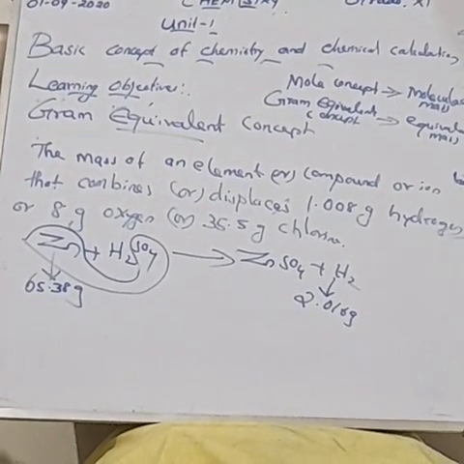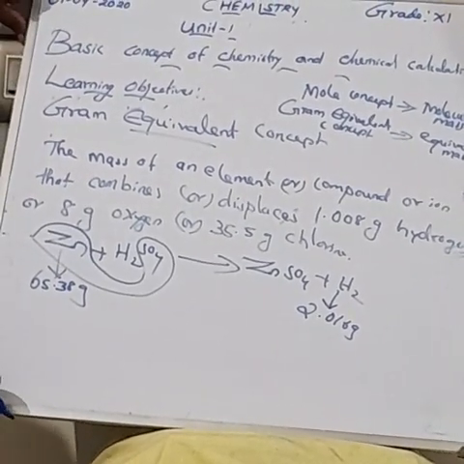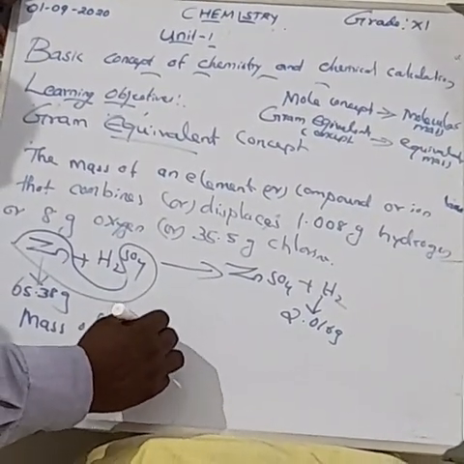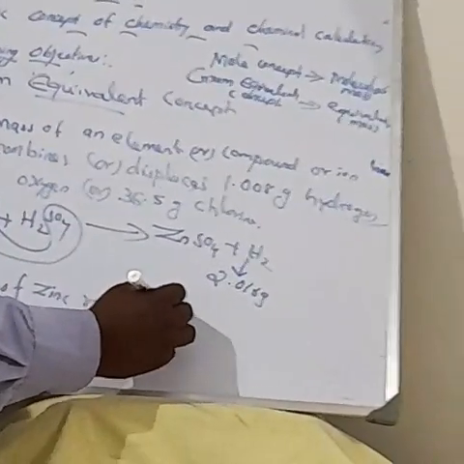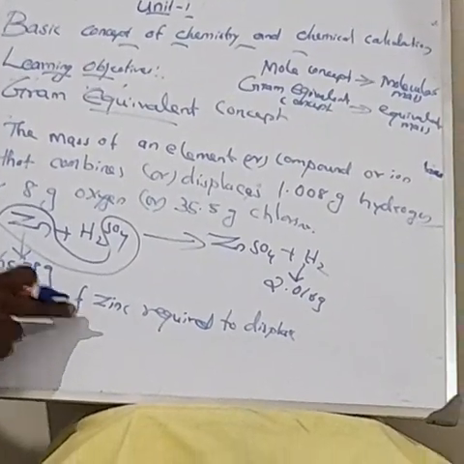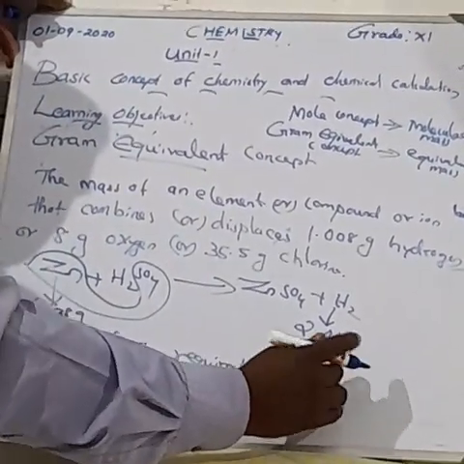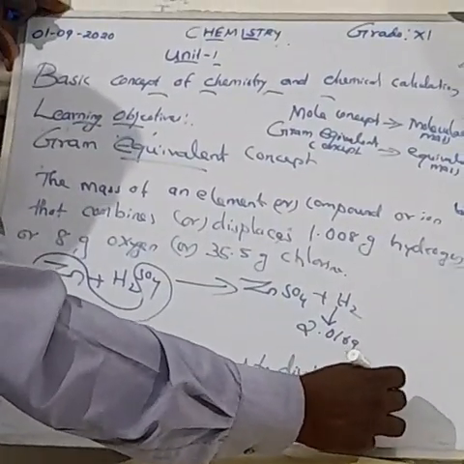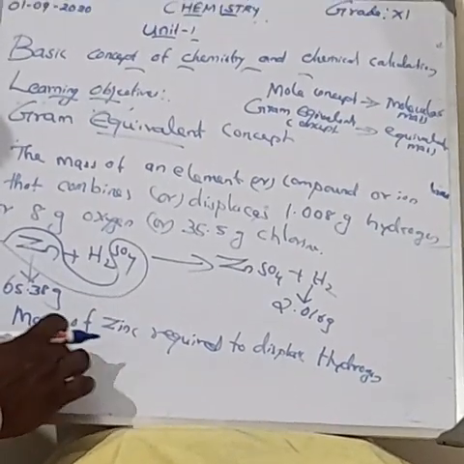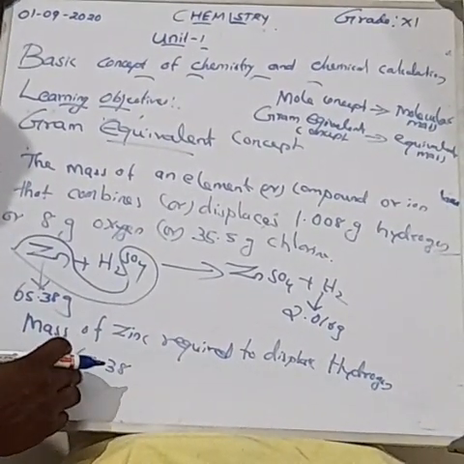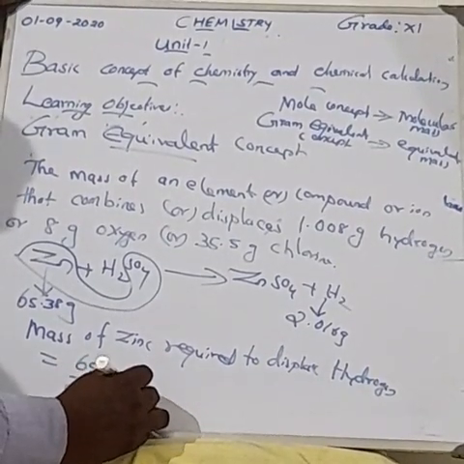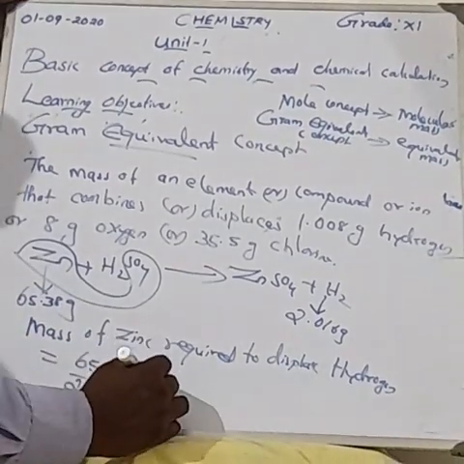Now we can calculate the mass of zinc required to displace hydrogen: 65.38 divided by the hydrogen value 2.016, multiplied by the one hydrogen atom value, 1.008.